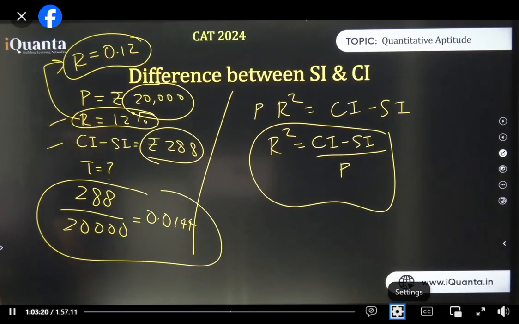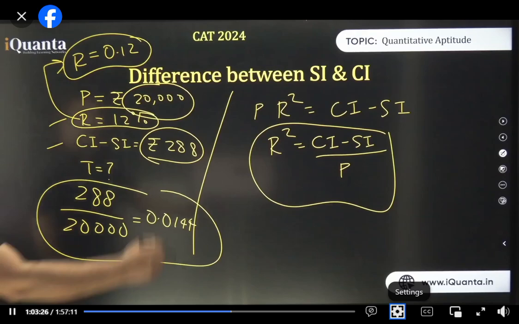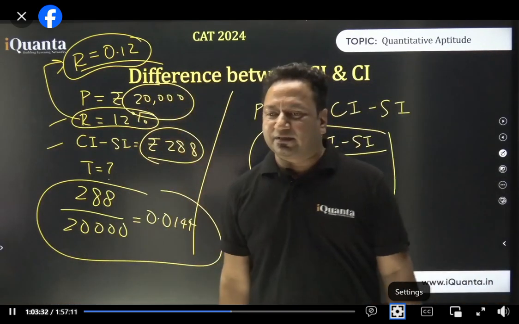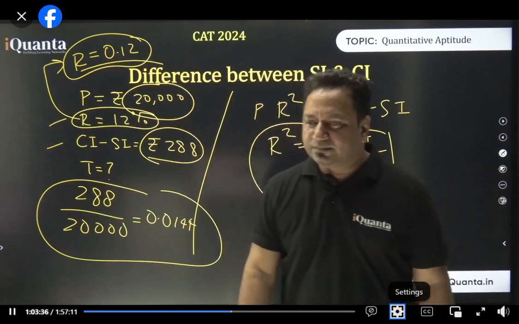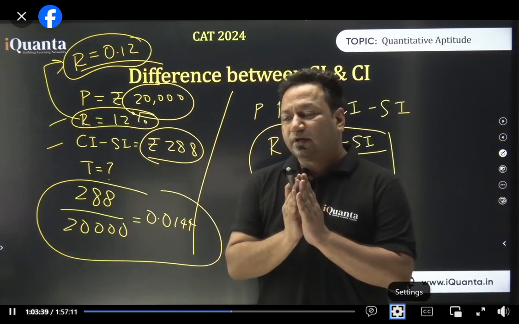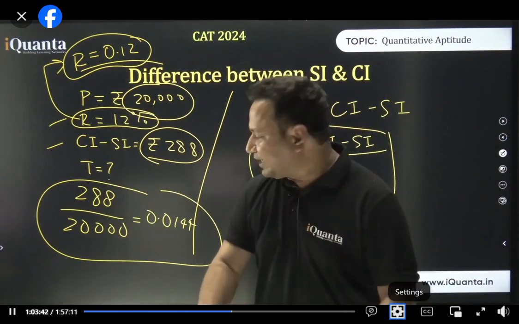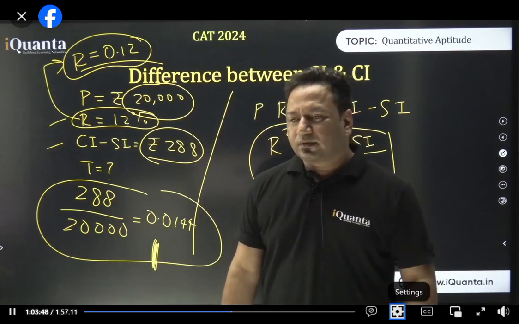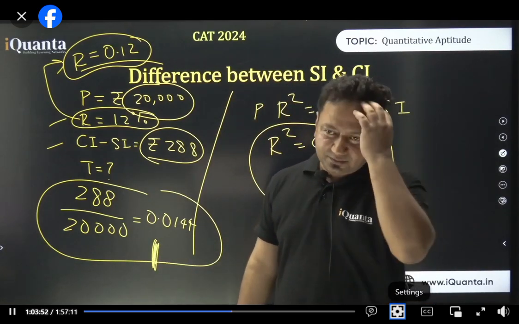Now, listen to me very carefully. After the decimal point, how many digits do we have in the rate? In the rate after decimal? 2 digits, right. And how many digits do we have here when we divide it after decimal? How many do we have here?